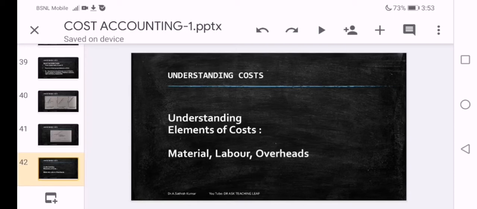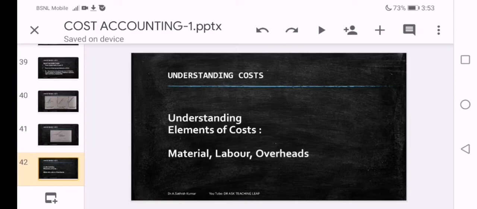Now onwards we understand different elements of cost. As we have discussed in the previous class, elements of cost include three components: material, labor and overhead.